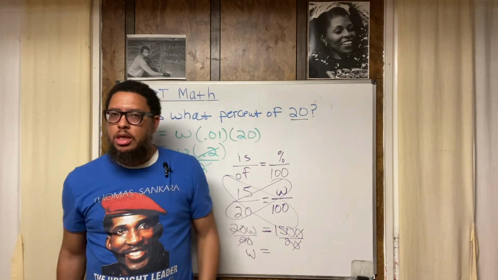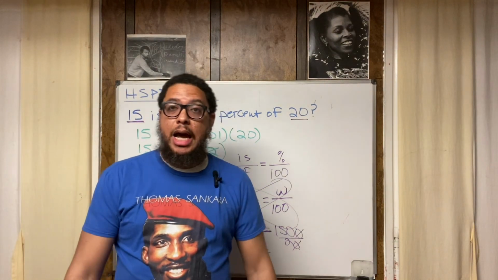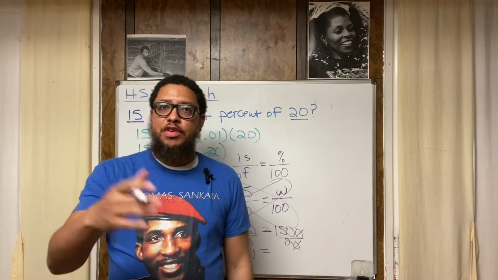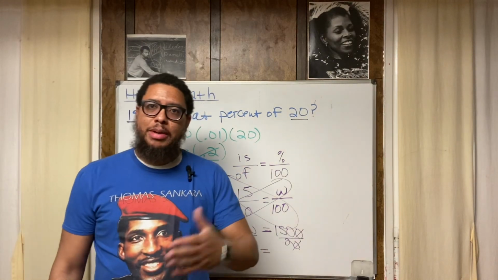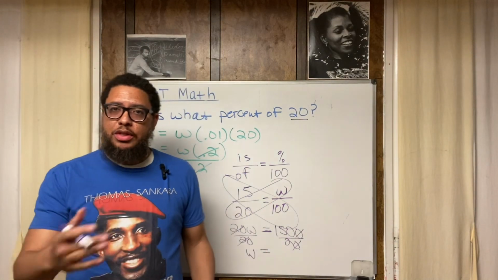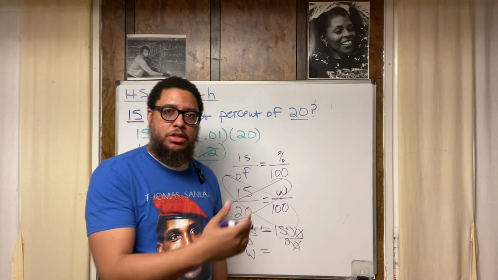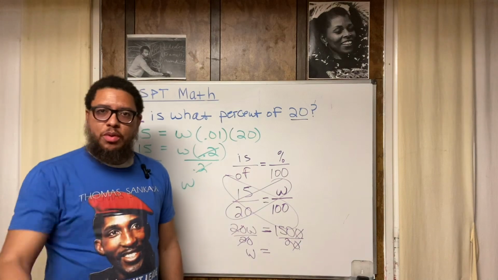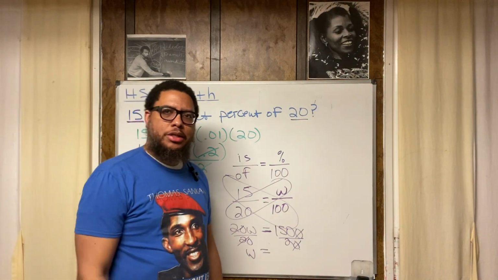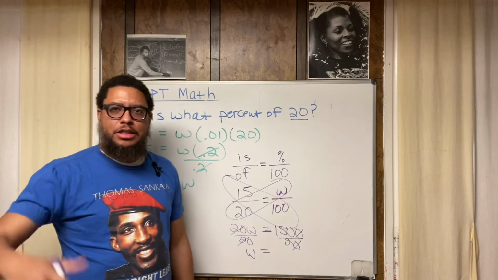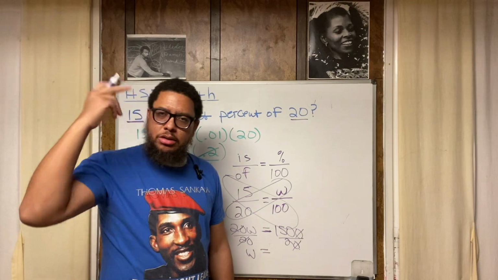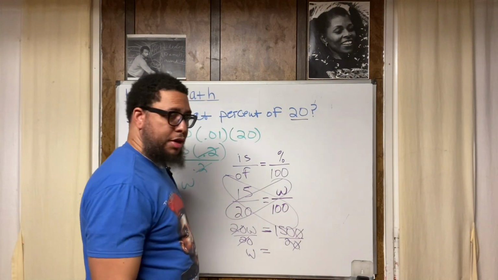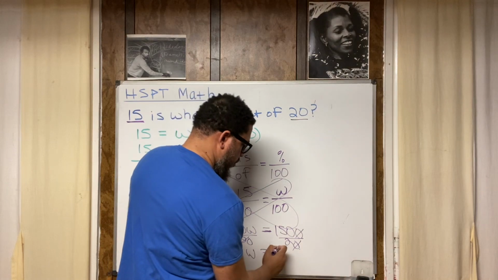Let's say you go to the store, you want to buy a jacket that's regular price $150, or some sneaks, regular price $150, but they 50% off. How much are you about to save? You need to know what 150 divided by 2 is. This is real life math. This is consumer math. This is financial literacy. You need to know what 150 divided by 2 is with no calculator. You don't need no calculator for that. You don't need no chat GPT for that. You got a brain. You don't know how to use your brain. You need to know how to do this type of math. 150 divided by 2, that's 75. You need to know that.